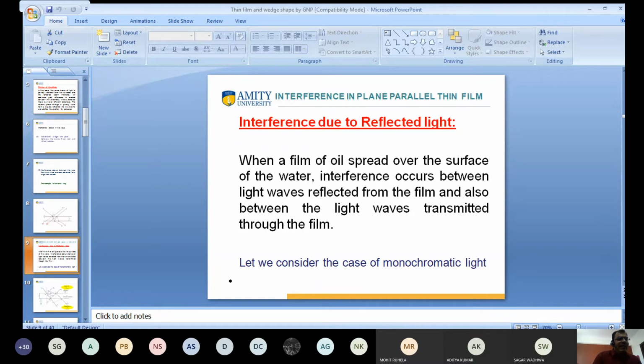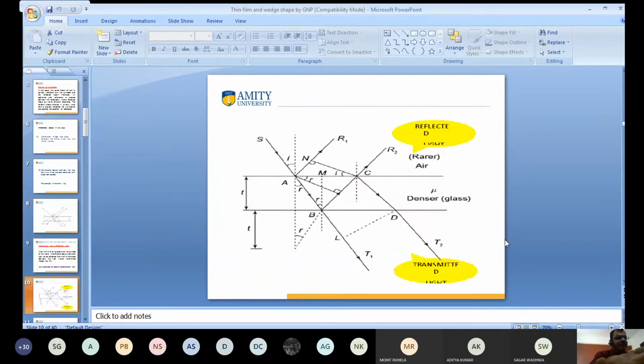Okay, so suppose that oil is spread on the water surface, and light is incident here, like this. I want to proceed further. This is the surface. You see the figure? Yes, sir. We can see it. Good, sir. I hope this is the part of the syllabus we're going to start.